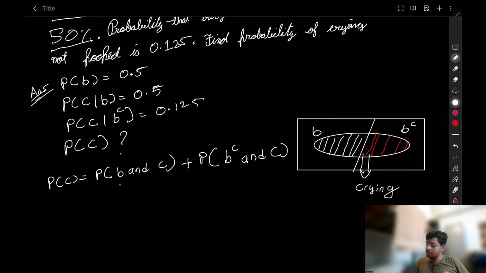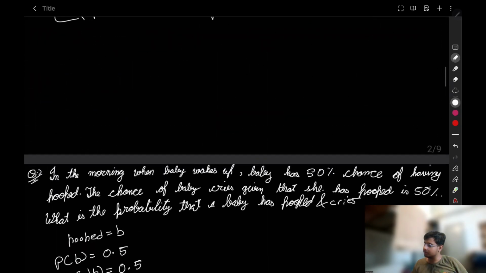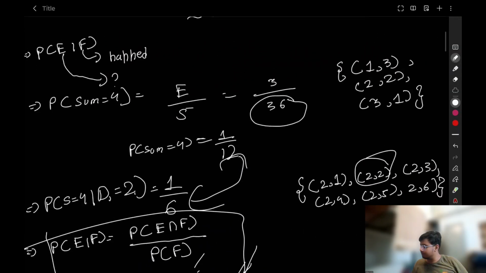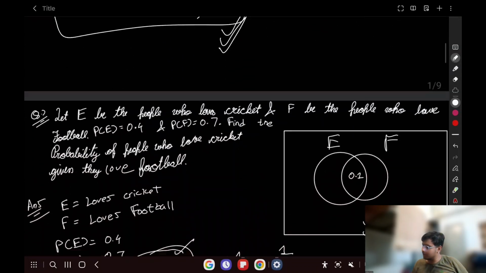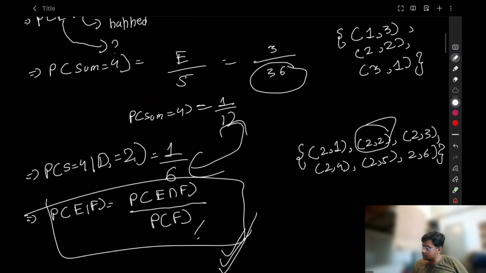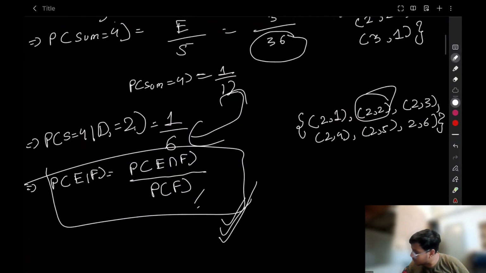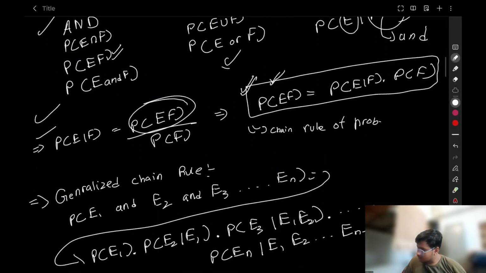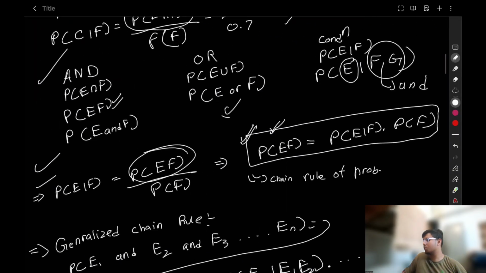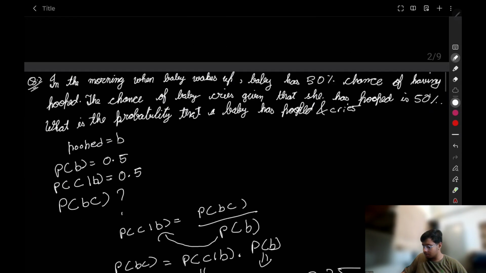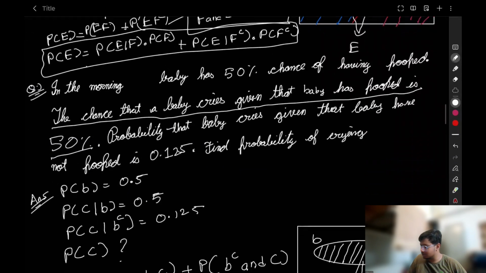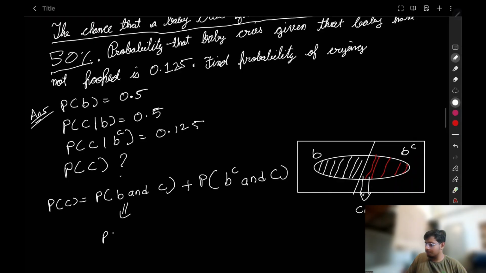What was the probability of B and C? Let's go to our previous example, where we derived this in the chain rule. I'm not able to find it. Sorry for that. Yeah, what is the probability of E and F? Probability of E given F multiplied by probability of F. Sorry for showing you the next question. It is probability of B given C multiplied by probability of C.